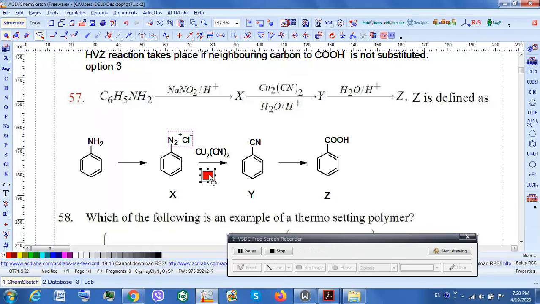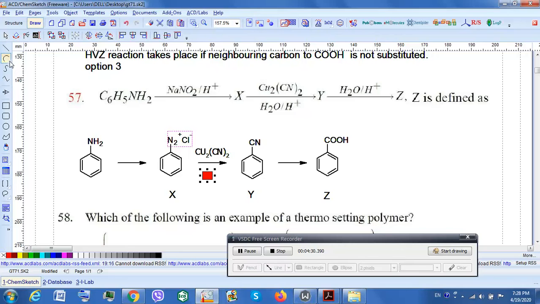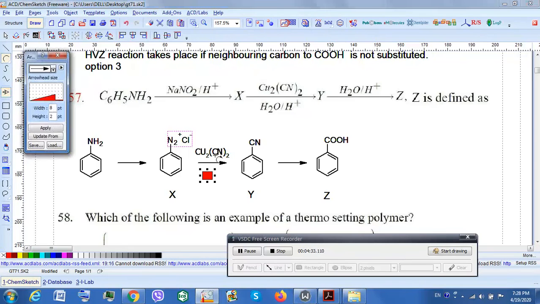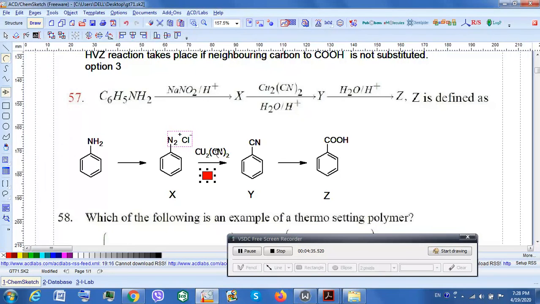Now basically this reaction is called nucleophilic substitution, where this CN is replacing N2, and what you get is cyanobenzene. That is compound number Y. Now cyanide, nitrile, on hydrolysis will give you carboxylic acid. This is an indirect method of preparing benzoic acid. So let's go to question number 58.